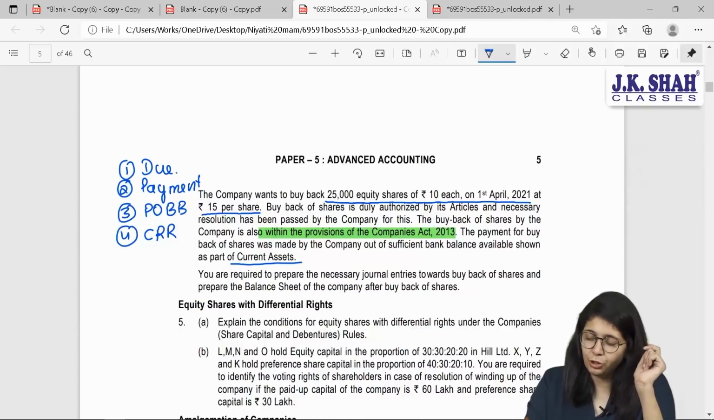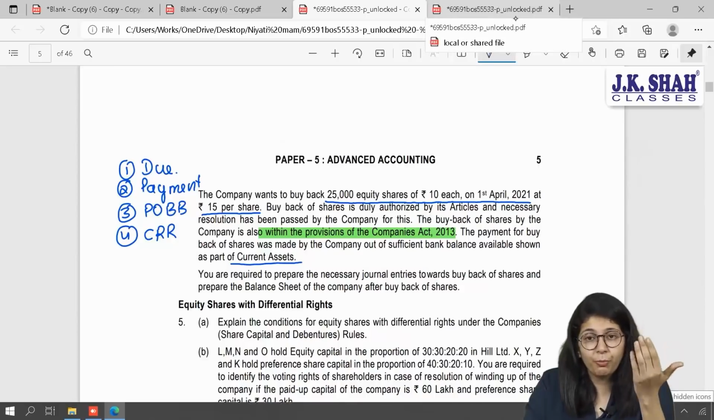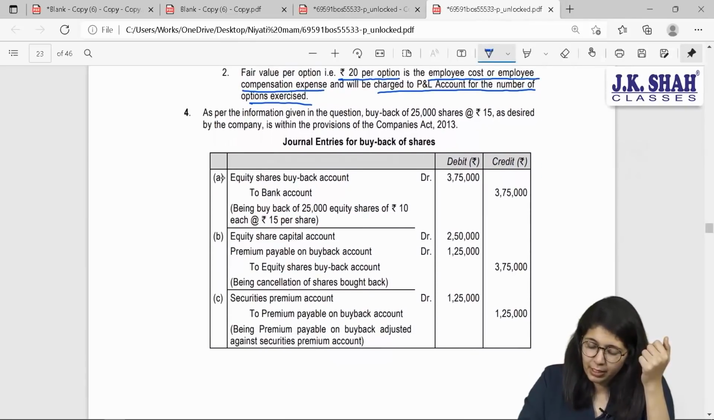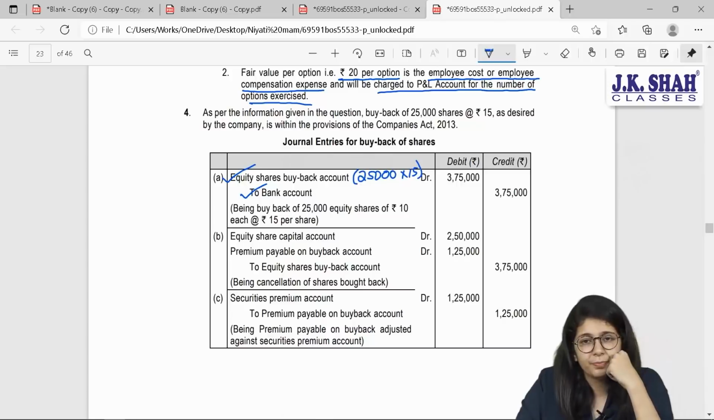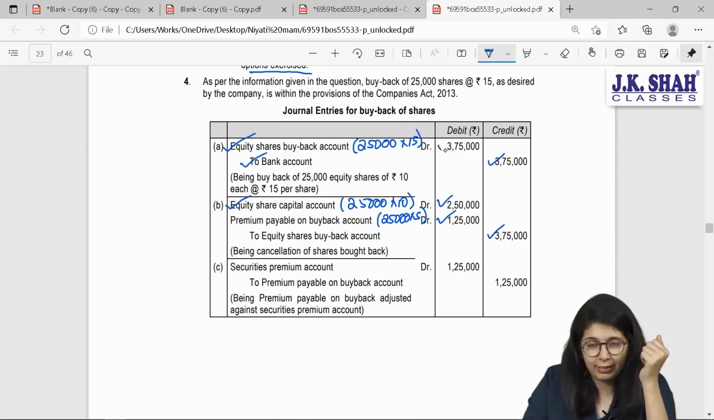25,000 shares of 10 each are to be bought back at 15. So, equity shares have credit balance. I want to remove them. I want to buy back them. I will debit it. Journal entry will be equity shares buyback account debit to bank account. What is the total amount to be paid? 25,000 shares into 15 rupees. Please check. You have made the payment. Payment against what? Payment against equity share capital of face value 10 and premium on buyback on 25,000 shares 5 rupees. 2,50,000 and 1,25,000, total 3,75,000.